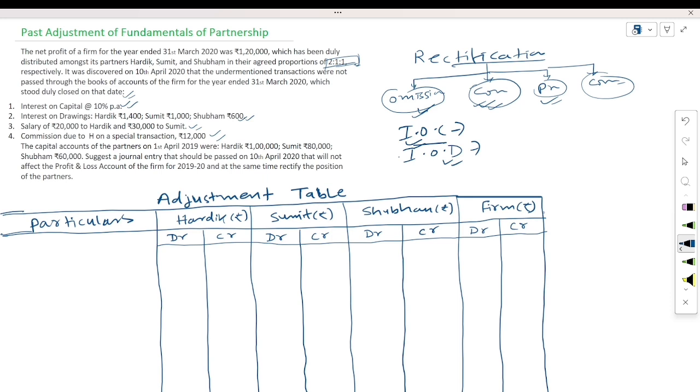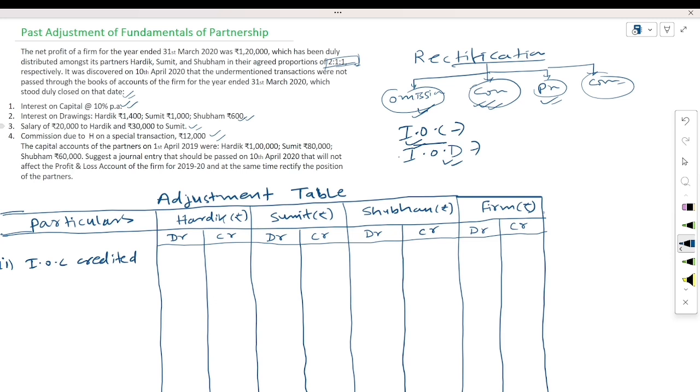Okay, see here, first of all, they have not provided interest on capital, so we will provide interest on capital here. Interest on capital is credited. As you know that this is profit for the partner, so we will credit the partner's capital account and it will be debited in the firm's account.